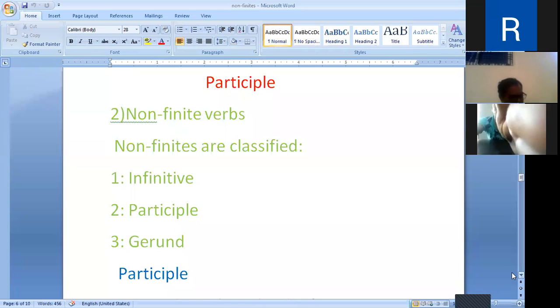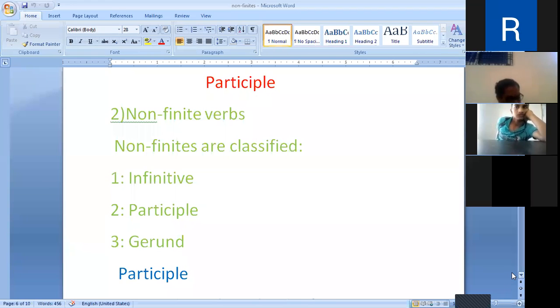Now, participles are used as adjectives, and to combine two simple sentences. For example, "He is a good player and he is selected." These two sentences are connected by a participle: "Being a good player, he is selected."